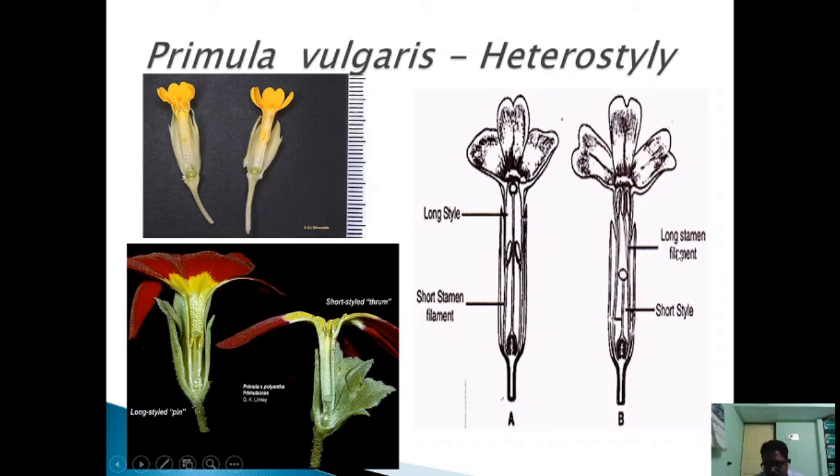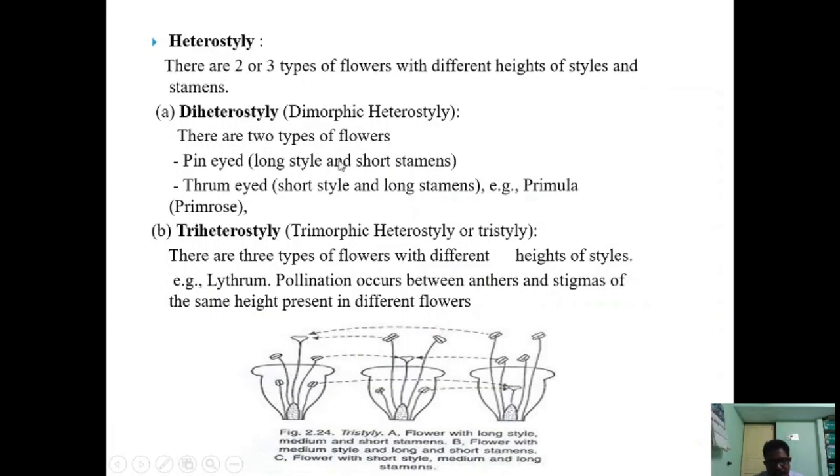And here there is a long stamen and a short style. Now there is another mechanical barrier actually, the difference in the height of the style and the stamen. Now look at this. Based on this we have different types: distyly and tristyly.